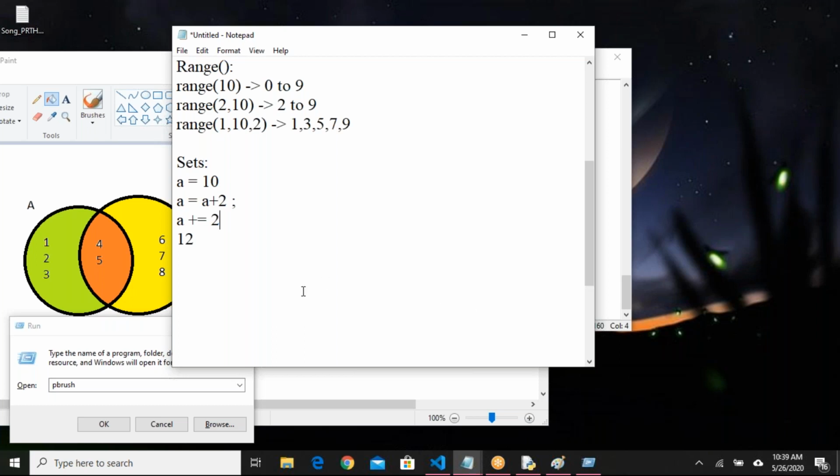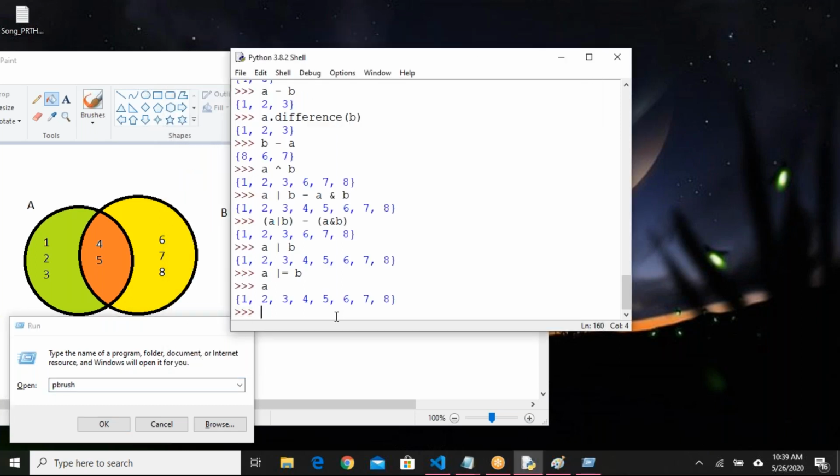The same way, when you want to perform some set operation and update set A with the result, you can write statements like A union assignment equals to B, A intersection assignment equals to B. In the second example, the intersection part will be considered and assigned to variable A. Okay, that way also you can do.